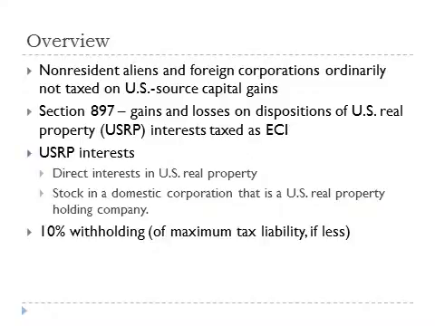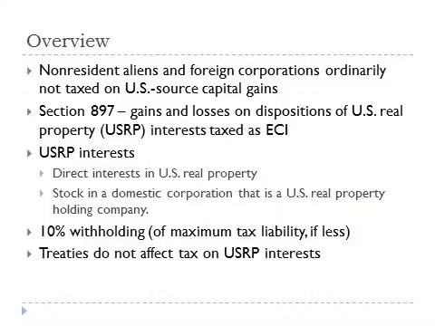On a disposition of a U.S. real property interest, tax is generally withheld by the transferee at a rate of 10% of the amount realized, except that withholding is limited to the transferee's maximum tax liability, if it is less. U.S. tax treaties generally have no effect on the U.S. taxation of dispositions of U.S. real property interests.